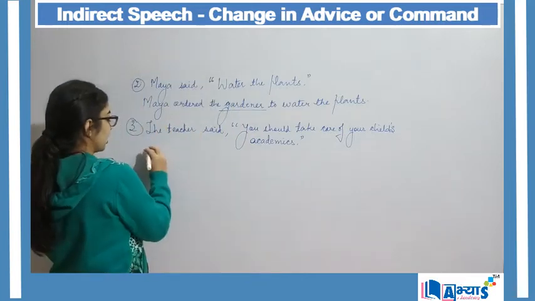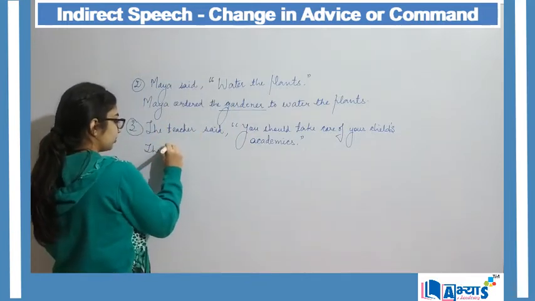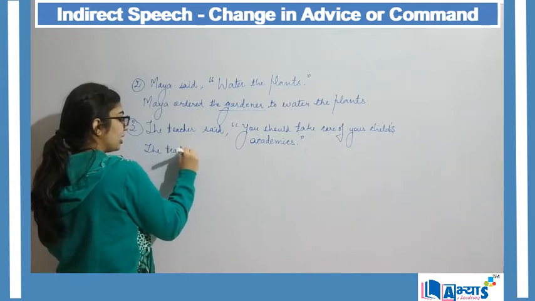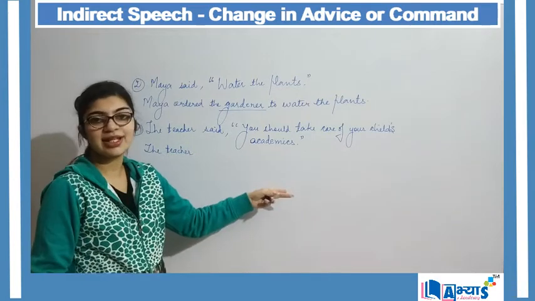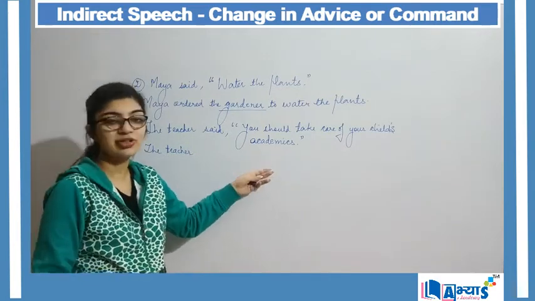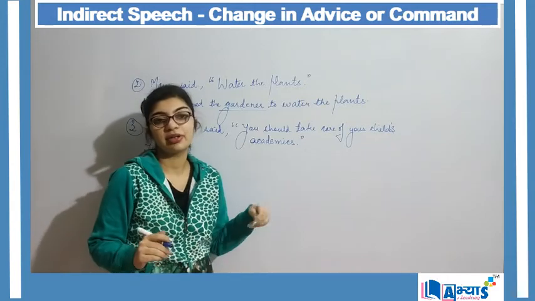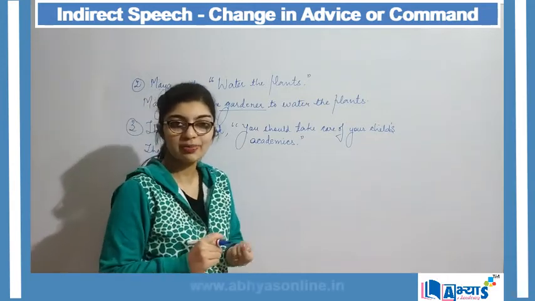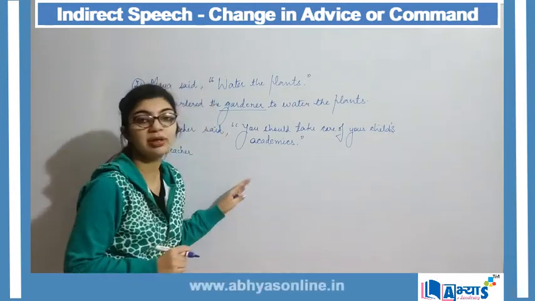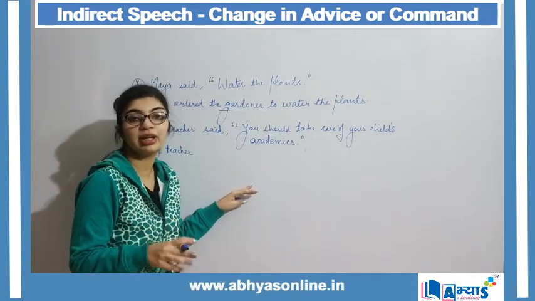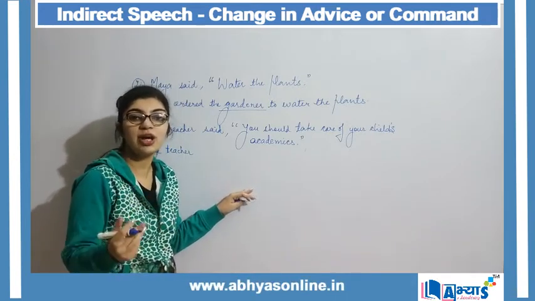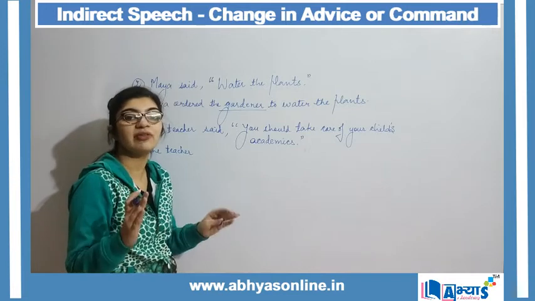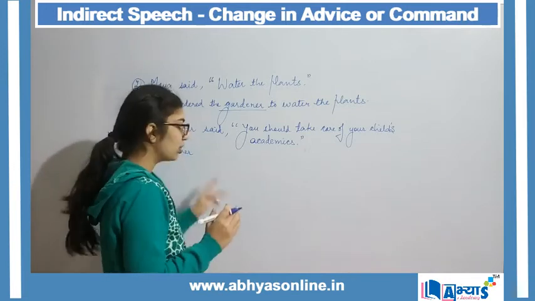So I will say, the teacher. Now here, looking at the sentence, we can say that the teacher is giving fair advice to the parent. The teacher is not commanding, not demanding, nor shouting. The teacher is only giving friendly advice to the parents.